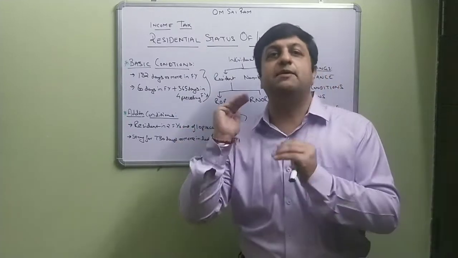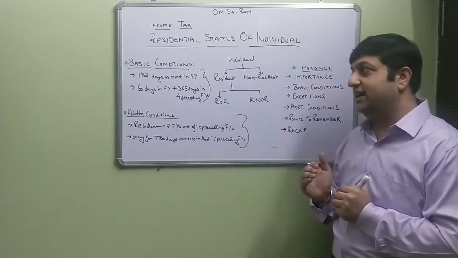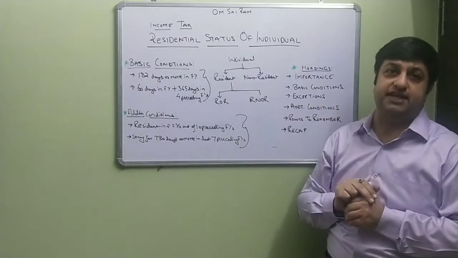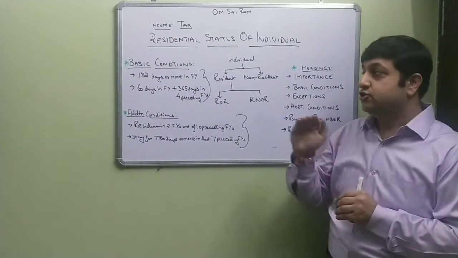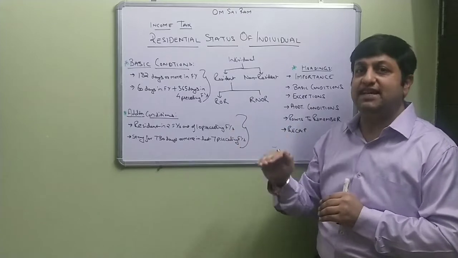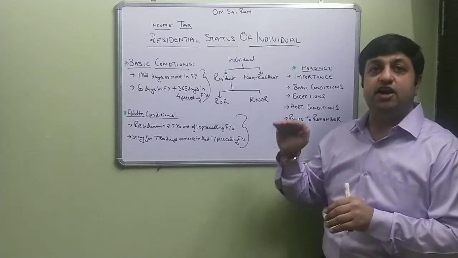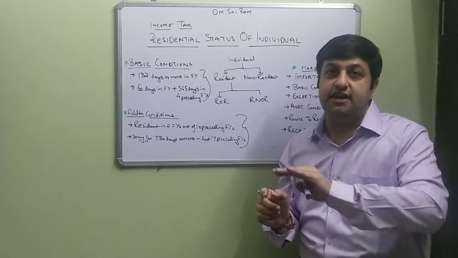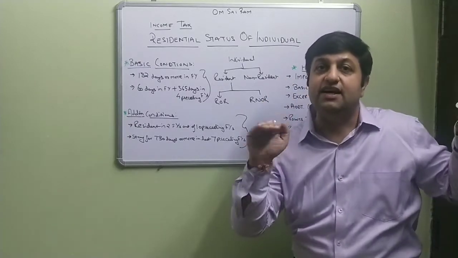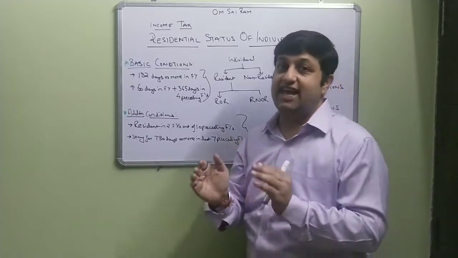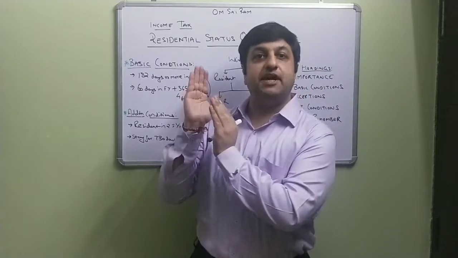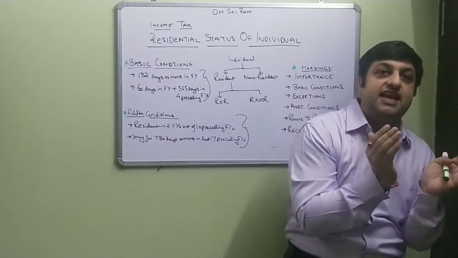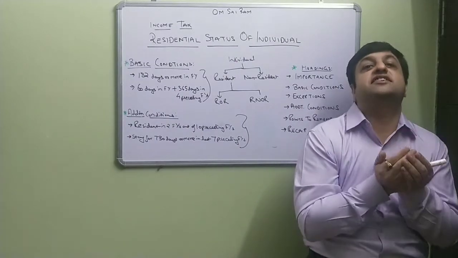Now let's move to the second basic condition. Let's suppose he does not stay in India for 182 days; he stays for a lesser period. In that case, the second basic condition is a stay in India of 60 days plus 365 days in the 4 years preceding the current financial year. So he is staying in this financial year for a period of 60 days, but in the 4 previous years he has a cumulative stay of 365 days.